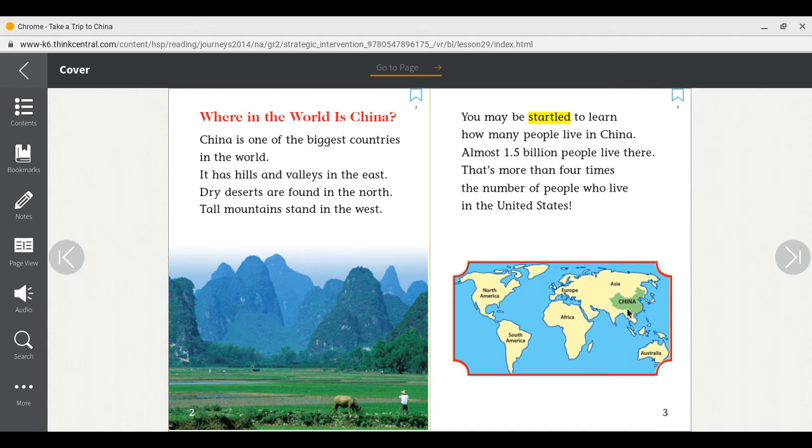Look at what this area looks like in comparison to our country. To me, this looks smaller than this. So yes, it startles me that 1.5 billion people, or 4 times the number of people who live in North America, live in China. Wow!